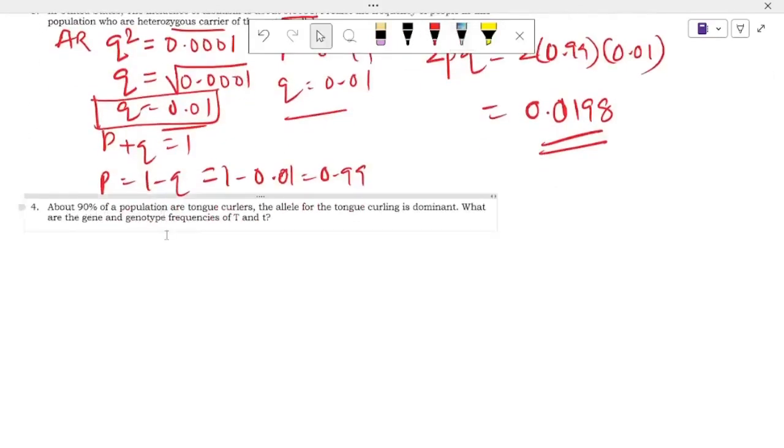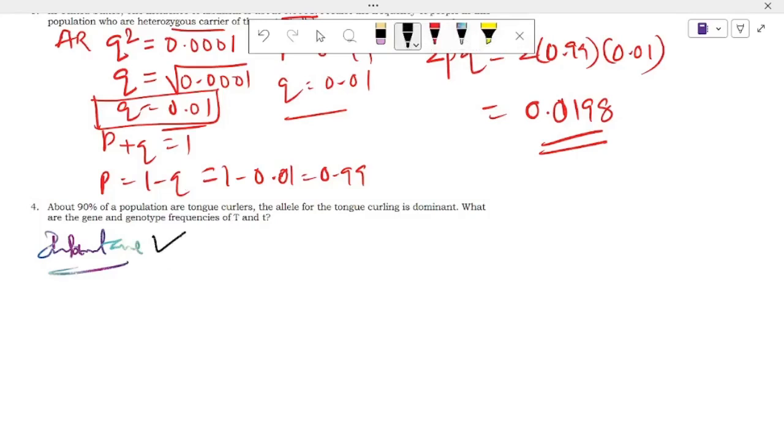About 90% of the population are tongue curlers. The inheritance is also given in some examinations, in CSIR examinations. In some questions they will give the inheritance, right? If the inheritance is not given, definitely you need to know the inheritance first. Otherwise, you'll miss out the question here.